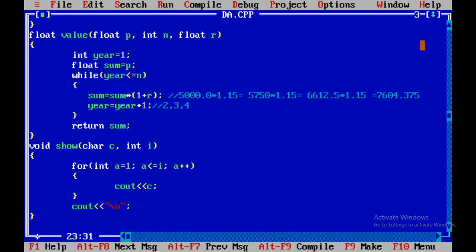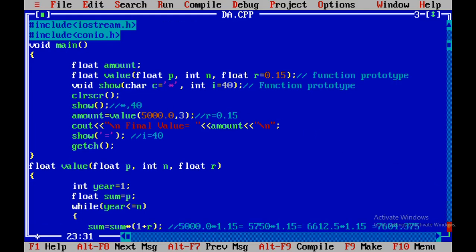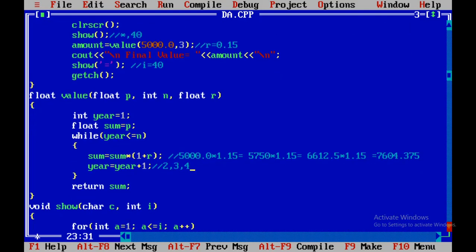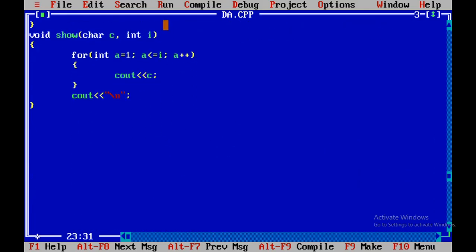So for the first time when we call show, here C is asterisk and I is 40.